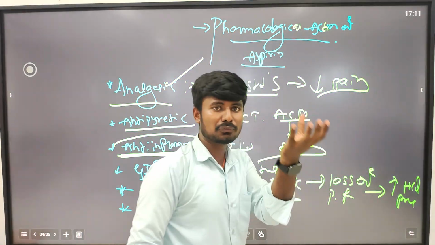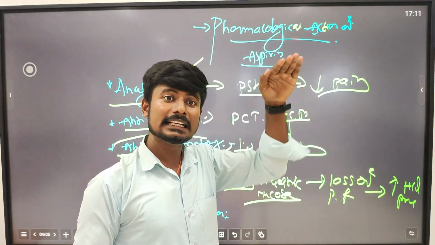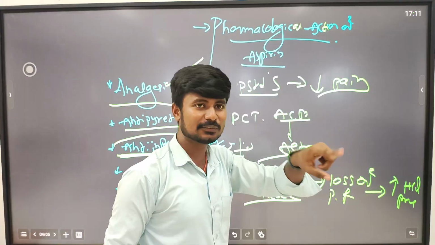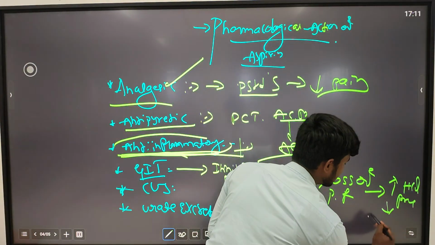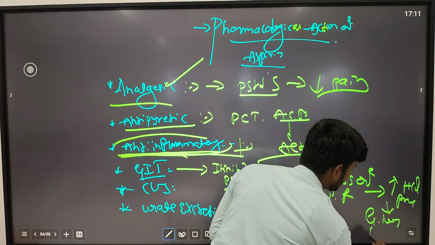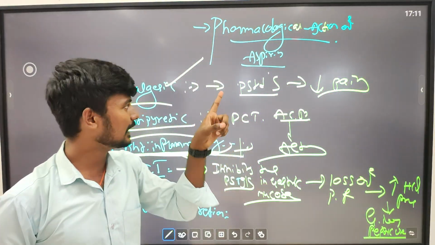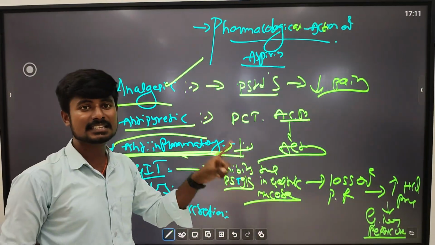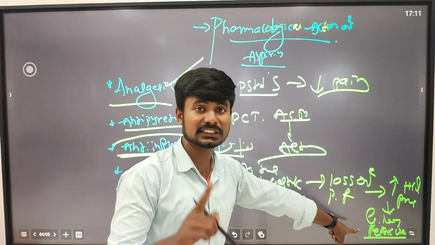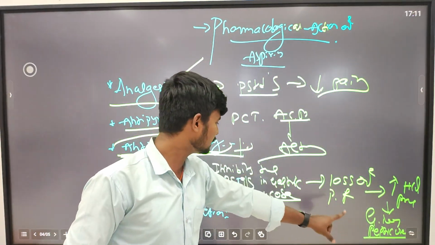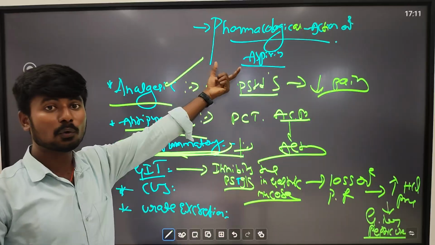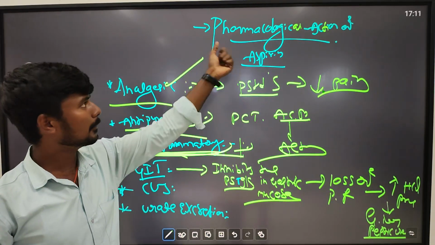When there is loss of the protective function of the gastric mucosa, hydrochloric acid (HCl) will be increased. That leads to what? Gastric irritation and peptic ulcer. Okay, this is the action of this NSAID. The adverse effect of the NSAID is gastric irritation and peptic ulcer. It is due to what? An intake of a larger amount, an overdose, of this NSAID.